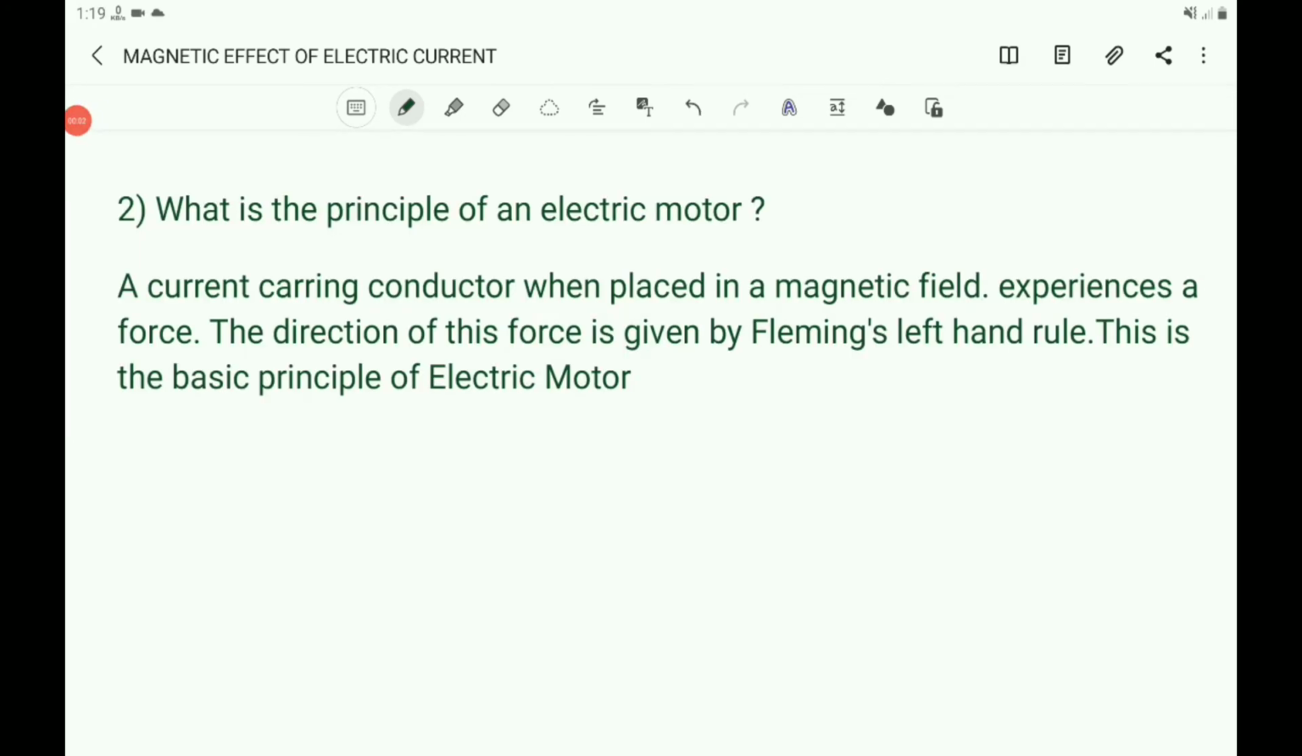The answer for the second question, what is the principle of an electric motor? A current carrying conductor when placed in a magnetic field experiences a force. The direction of this force is given by Fleming's left-hand rule. This is the basic principle of the electric motor.